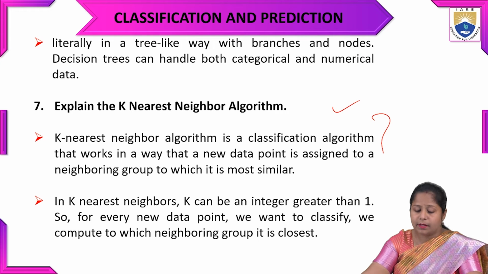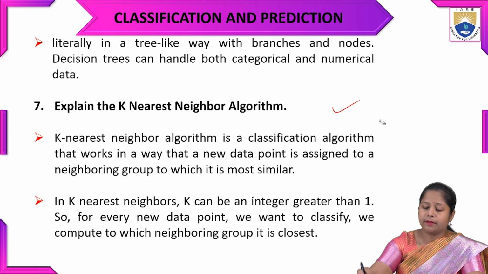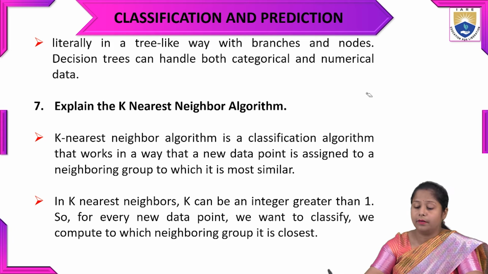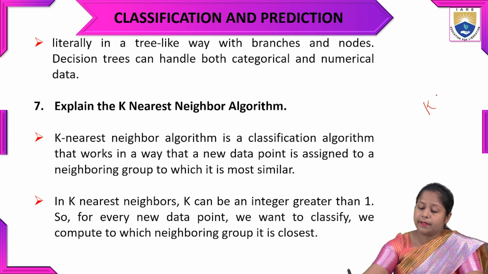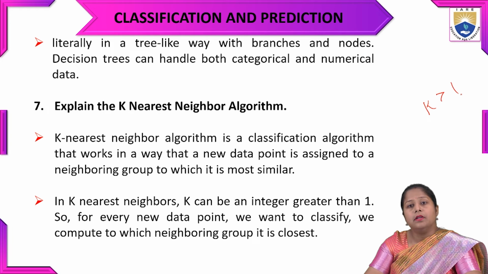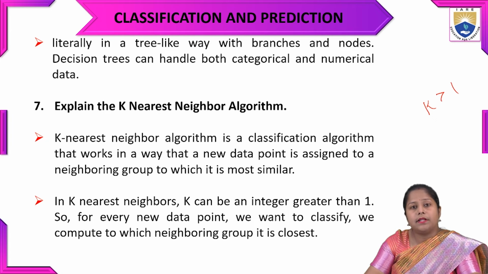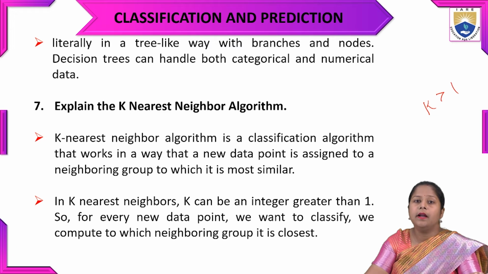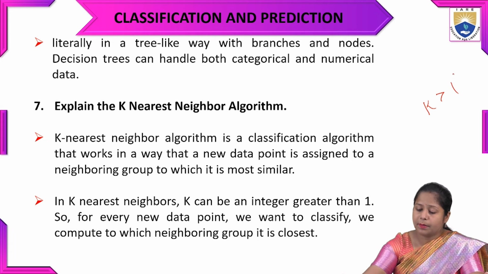In k nearest neighbor, k is an integer greater than 1. For every new data point that comes as unknown data, we want to classify it and compute which neighboring group is the closest.